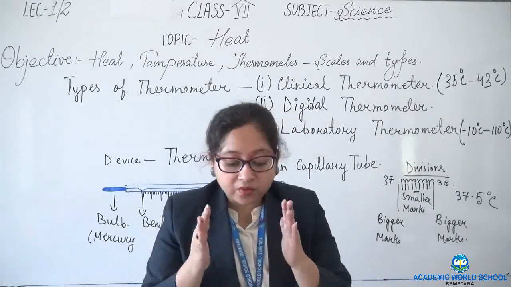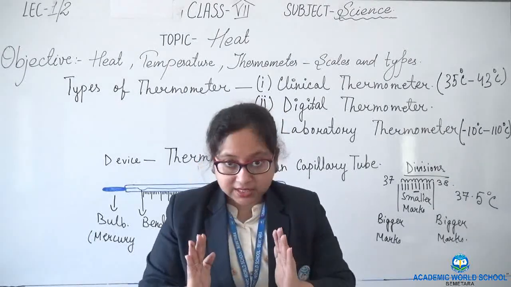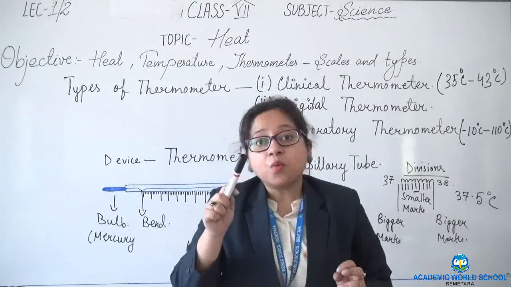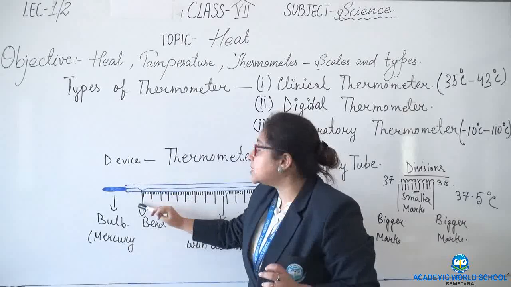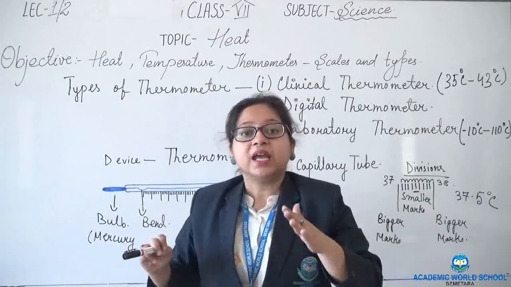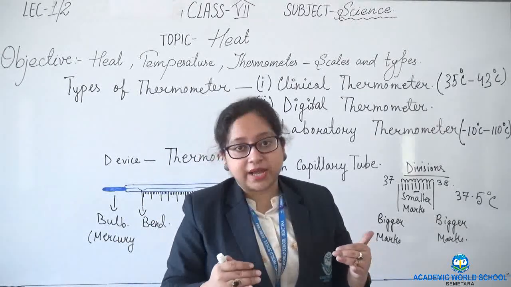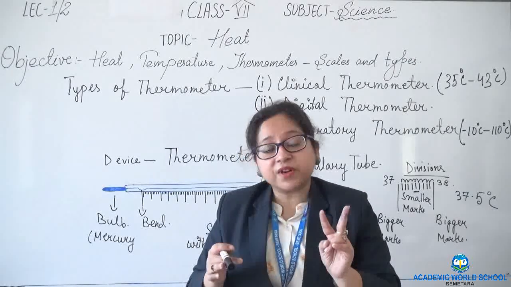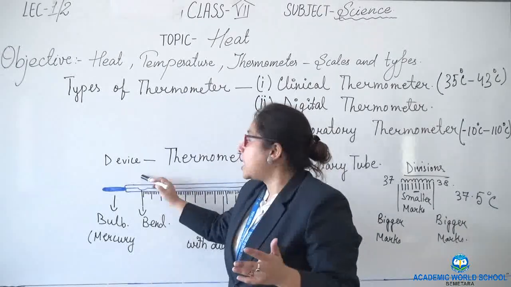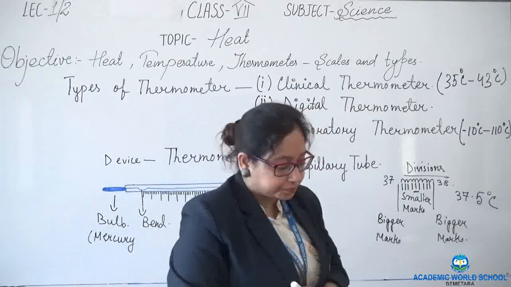And we keep it vertically straight. This laboratory thermometer is kept vertically straight and we read it. One more point, in laboratory thermometer this bend is absent. As this bend is absent, mercury can very quickly come down or rise up. So the one major difference between clinical thermometer and laboratory thermometer is that this bend is absent in laboratory thermometer.